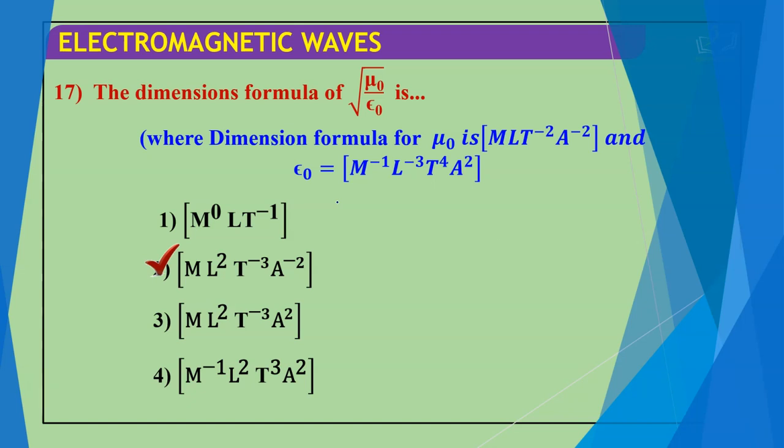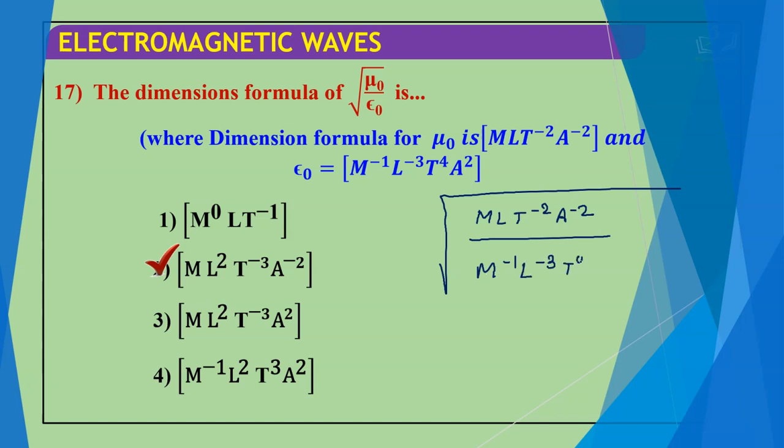Let's solve how this comes about. Now I am going to use these units, M L T minus 2. If I solve this term, it will be M to the minus 1.